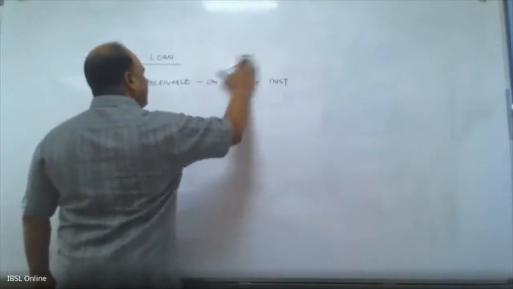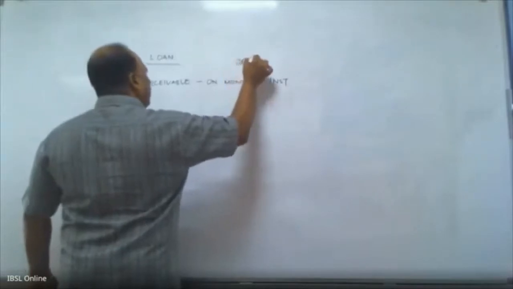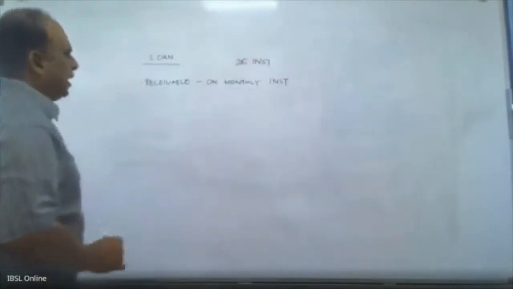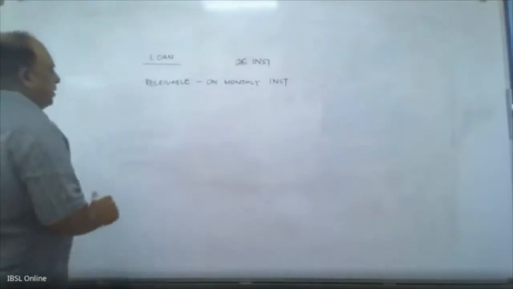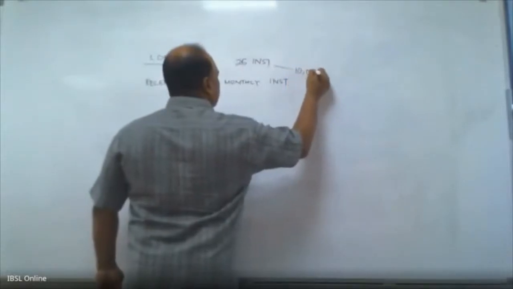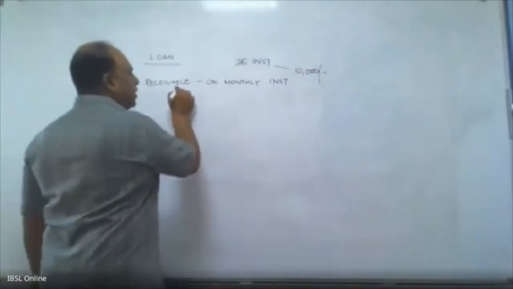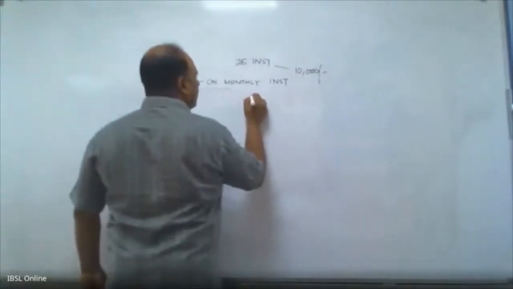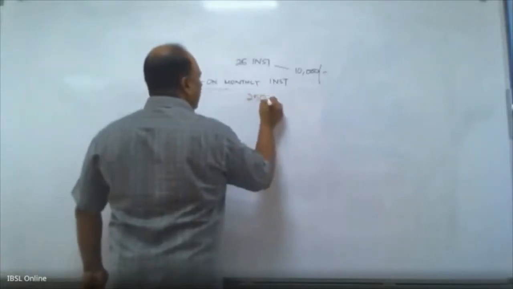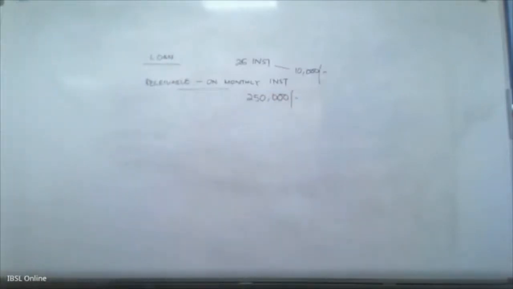Or let's make it very simple. This has another 25 installments, and each installment, let's say, is 10,000. So you know what is the total outstanding of the loan? That is 250,000. Now the question is, how will you present this loan in the financial statement?